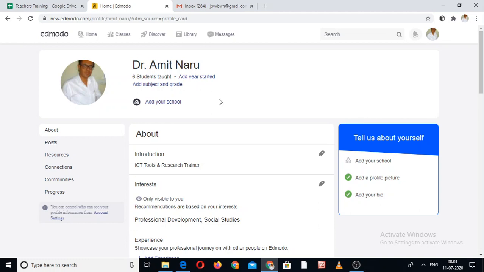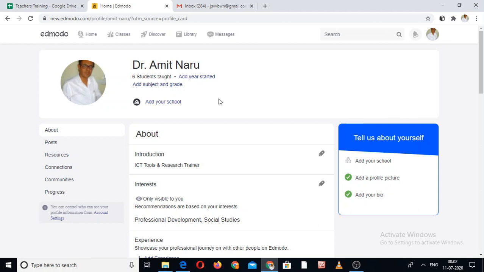It's a common phenomenon that before we study, we try to find out about the teacher: the name of the teacher, their qualification, their experience, where they are working right now. So if you make your page on Edmodo and you invite students, they generally visit your profile page because they want to know about you before building a further relationship with you as a teacher and as a student.